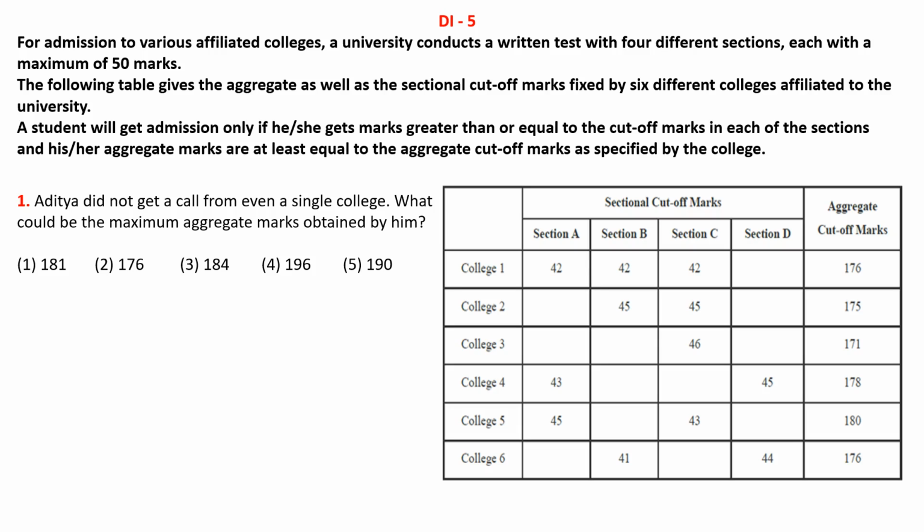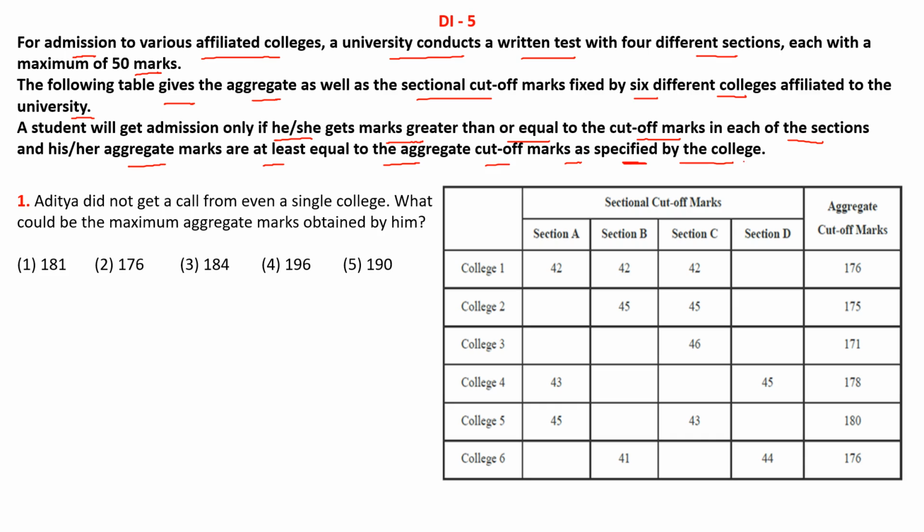Let us now look at this set. It is given that for admission to various affiliated colleges, a university conducts a written test with 4 different sections, each with a maximum marks of 50. The following table gives the aggregate as well as the sectional cutoff marks for 6 different colleges affiliated to the university. A student will get admission only if he gets marks greater than or equal to the cutoff marks in each of the sections, and his or her aggregate marks are at least equal to or greater than the aggregate cutoff marks as specified by the college.